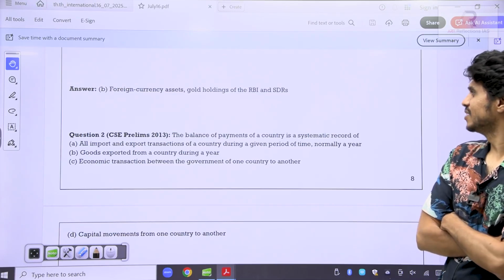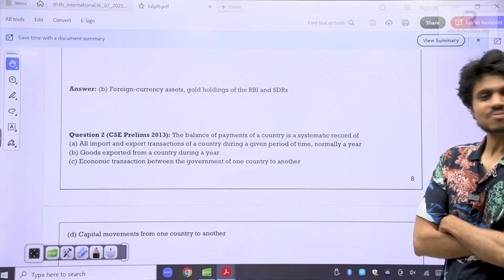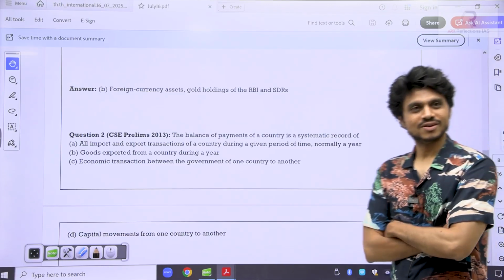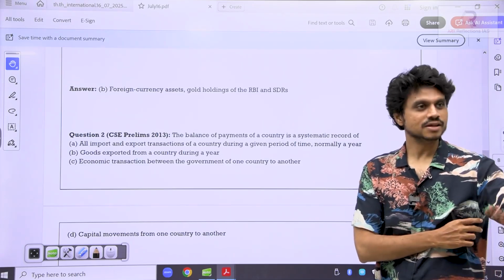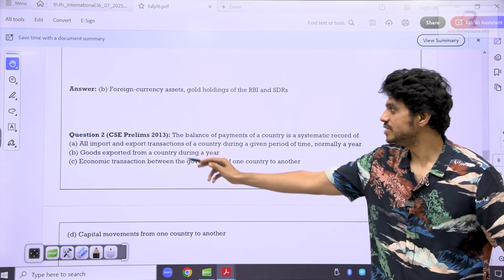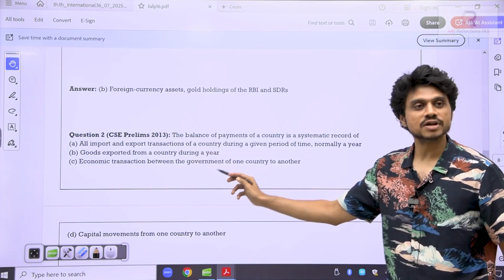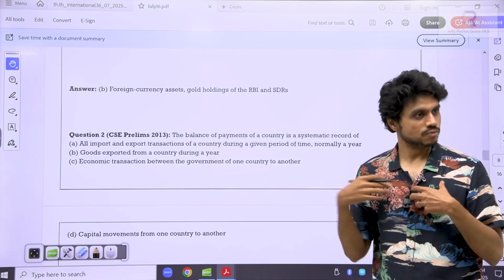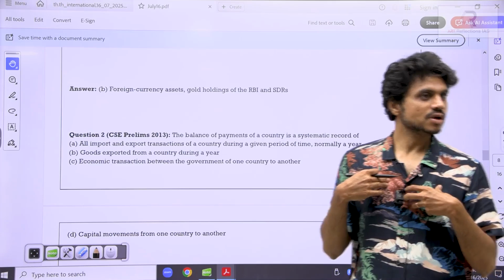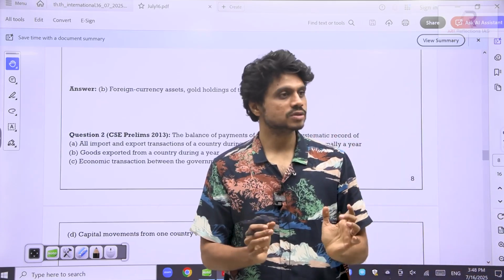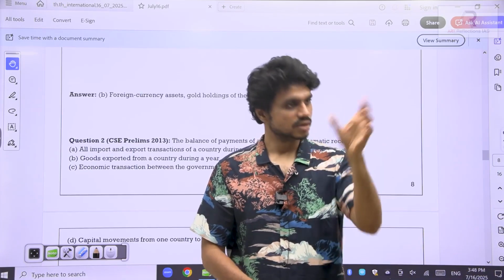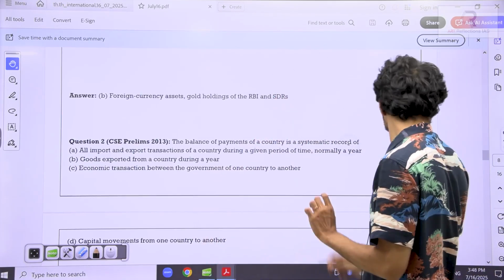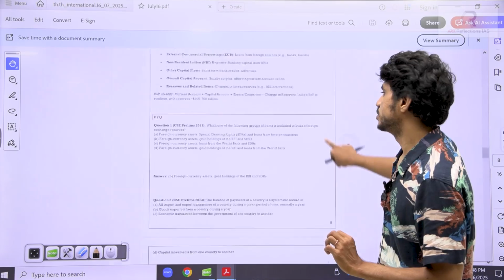A or B? How come B? Clear, we have discussed. So, like he said, people might get confused with the C also. Government of one country to the other. It is not just the government. I am also exporting. Okay, it is everything, a broad account. So, everything that is export and import that is happening, I am maintaining the balance sheet. So that is what is there in here.